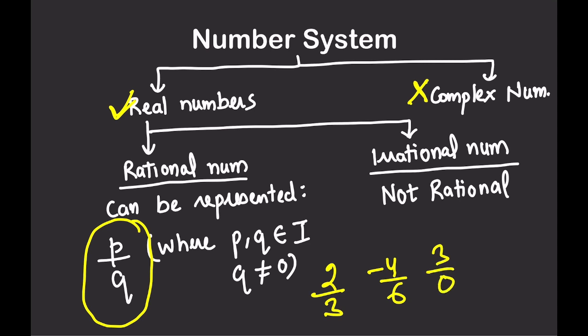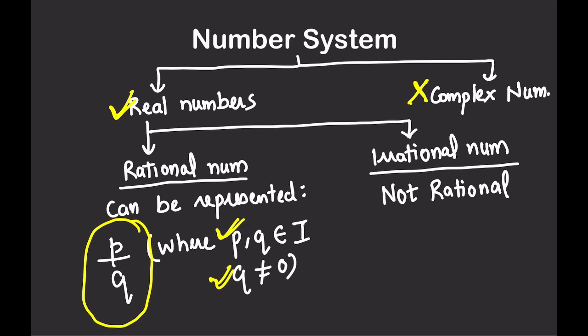So there are two conditions it needs to follow: P and Q have to be integers, and Q cannot be equal to 0. If Q is equal to 0, that is not a rational number, right? And now you understand? So P by Q form numbers where P and Q are integers and Q is not equal to 0. This is the rational number definition.